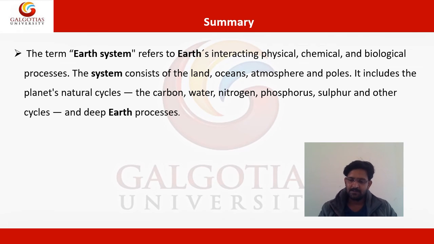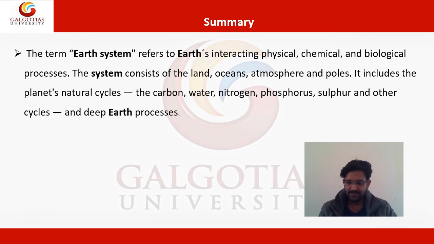What we have studied is that the Earth system is comprised of mainly four spheres. First one is the atmosphere. Atmosphere is comprised of all the gases in which oxygen is 21%, nitrogen is 71.8% and remaining gases are 1%. Then we move to the biosphere. Biosphere includes all the living things on the earth system. Then third was the lithosphere, that is all the solid parts or solid rocks and the inner core of the earth. All the minerals are found in the lithosphere and they are extracted from this.